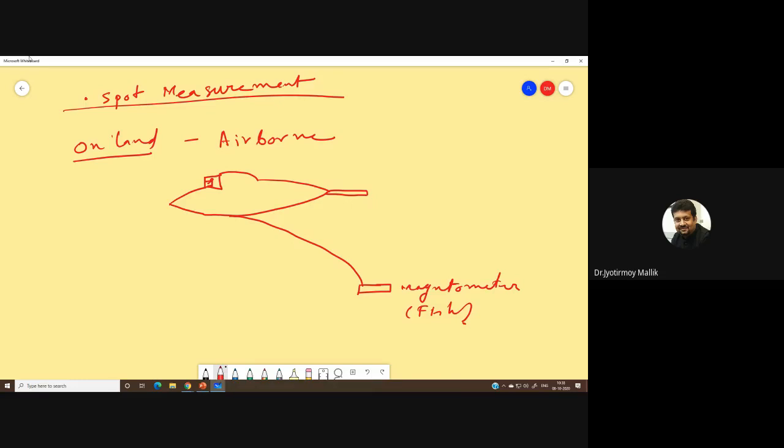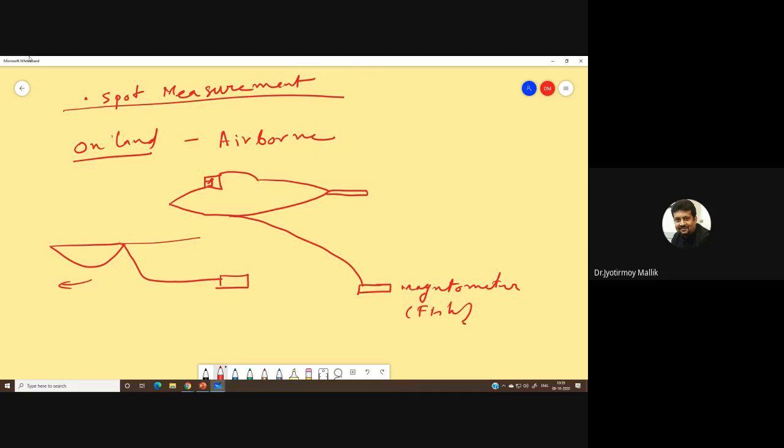The same can be done if it is in the sea. The same can be achieved by a ship. There is a ship, and that ship has a tail in which a magnetometer is attached, and then the ship moves around and takes the measurement of magnetization. There could be some spot measurements. You can take the magnetometer at a single point and measure the magnetization. But the common practice is by airborne technique, or by a ship if it is offshore.